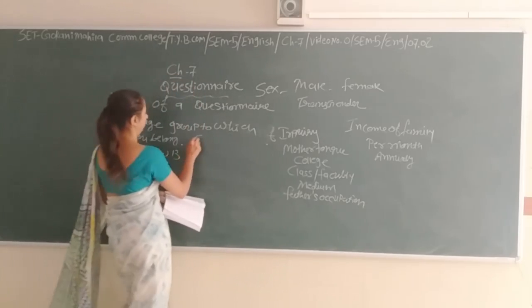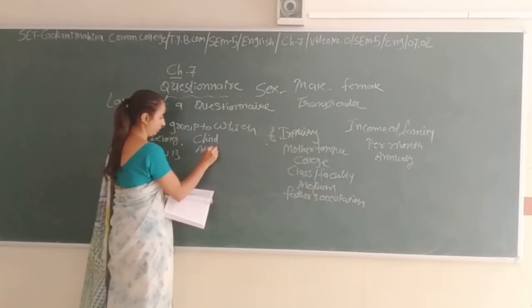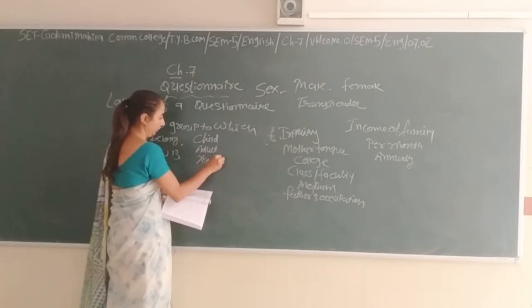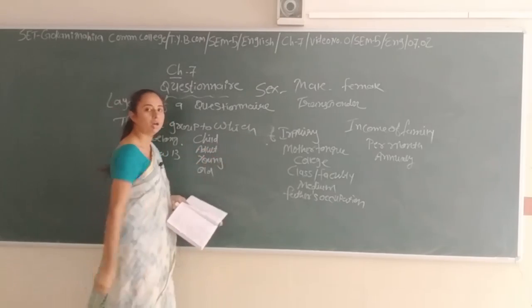It's the same: child, adult, young, and senior citizen or adult.